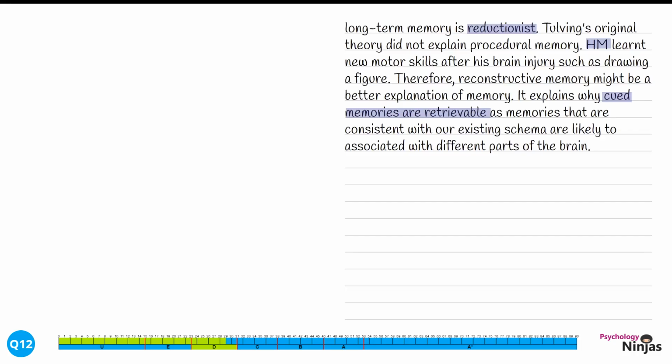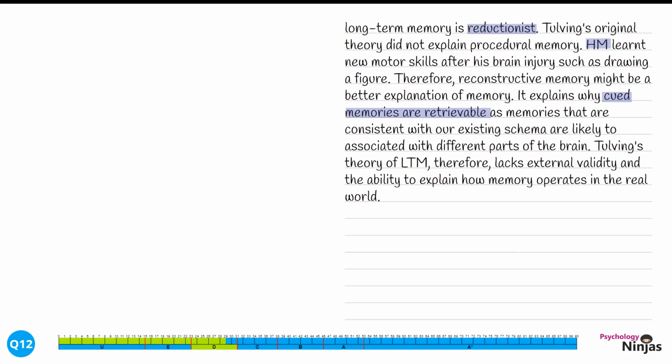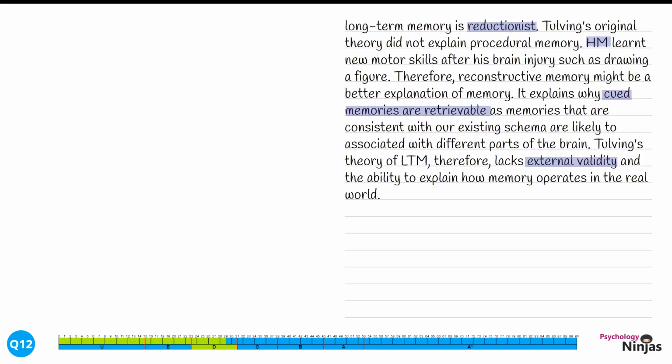We're going to make a final link here to give another mini judgment. Tulving's theory of long-term memory therefore lacks external validity and the ability to explain how memory operates in the real world. By referencing external validity, we're saying that this is not accurate and doesn't reflect how memory might work in the real world. Given that our command word is evaluate, we need to come to a balanced conclusion at the end.